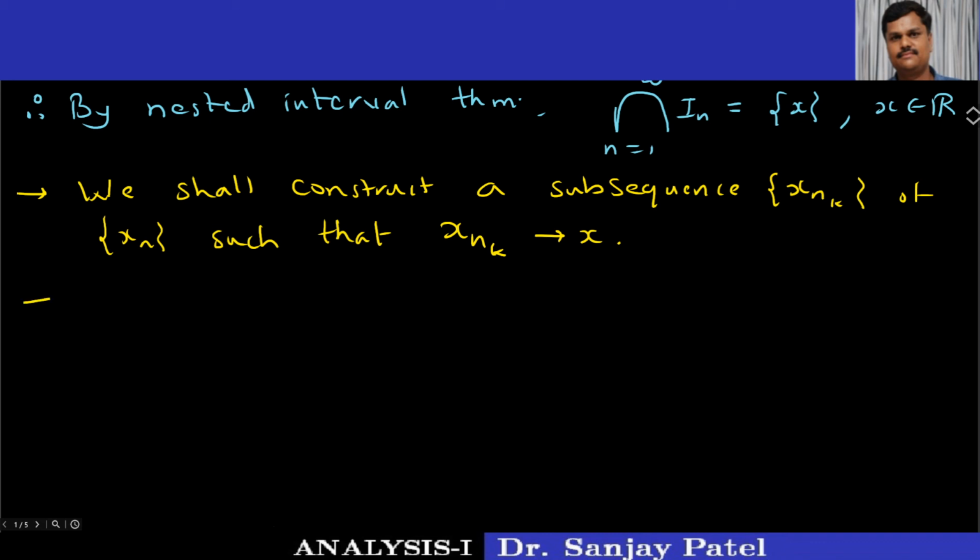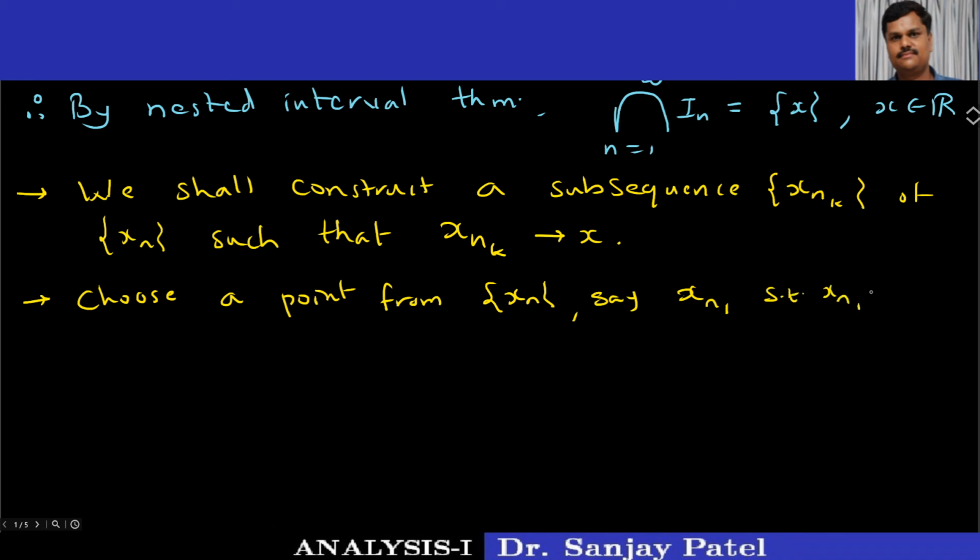First, we choose a point from the sequence xn, say xn1, such that this xn1 belongs to I1, the first interval. We have infinitely many closed and bounded intervals I1, I2, I3, and so on.